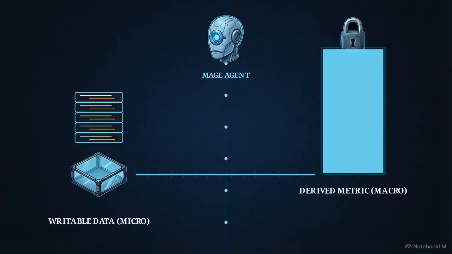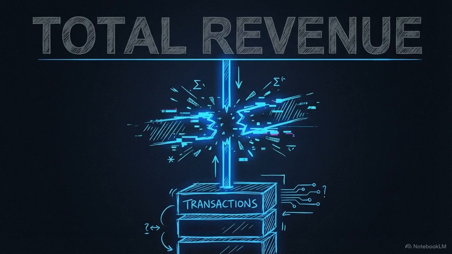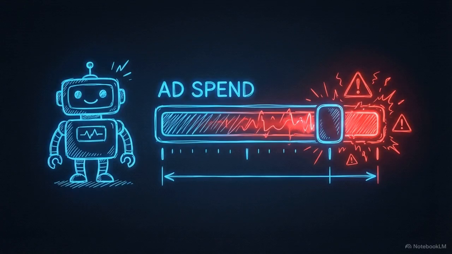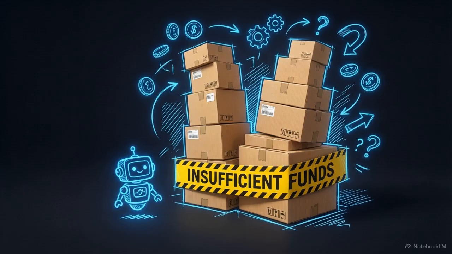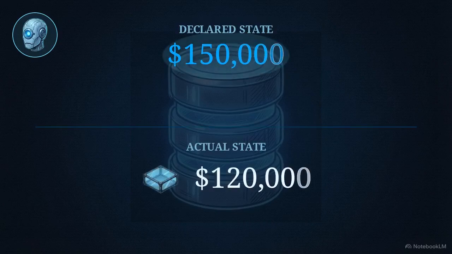The system is tested when a human player decides to bypass this rule, manually editing the total revenue field to reflect a more optimistic projection. This override severs the link between the top-line number and the actual transaction data, creating a false state within the codex. If left uncorrected, the risks cascade. Marketing agents might increase ad spend based on a surplus that doesn't exist, and inventory agents may overorder products the company cannot afford. To prevent this, the mage acts as a state controller, comparing the human's declared state against the actual state derived from raw data.